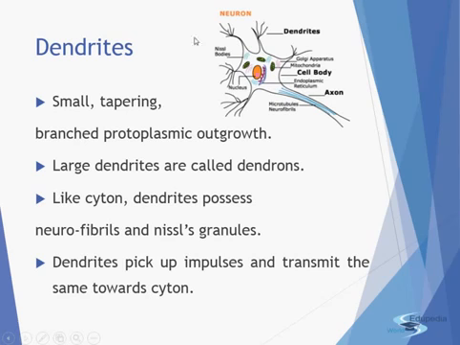So this is the figure which I have taken from the previous slide, and these are the dendrites. You can see that these are the parts which are going to receive the signal first, and then only they are going to pass it to the cyton, which is the acting body actually.